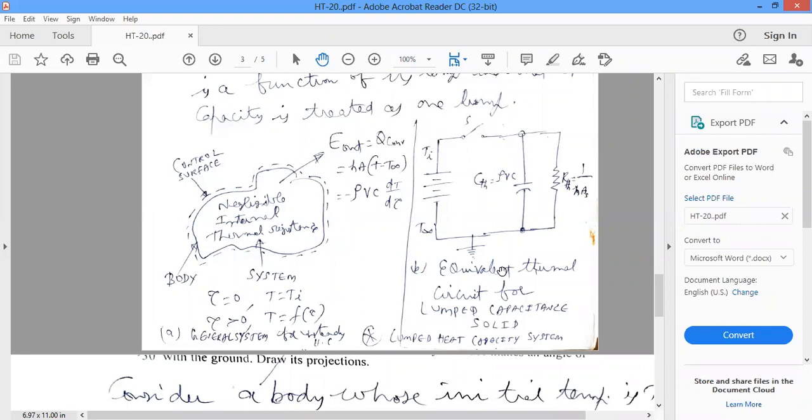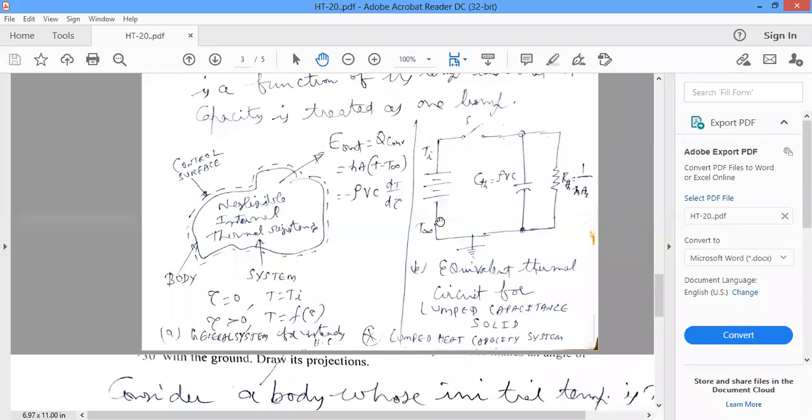B, equivalent thermal circuit for lumped capacitance solid, or lumped parameter system, lumped heat capacity system.